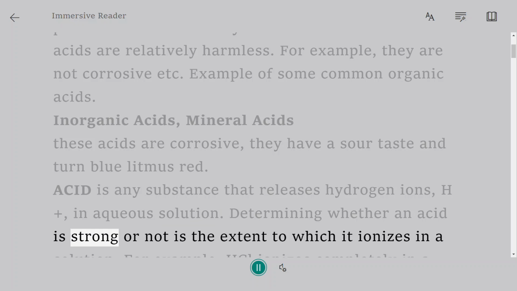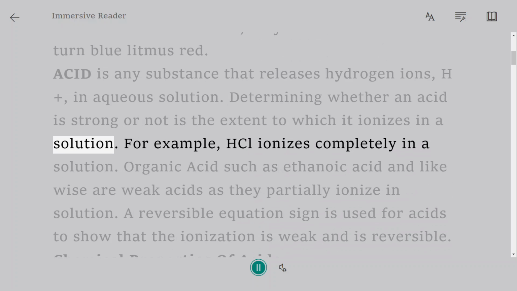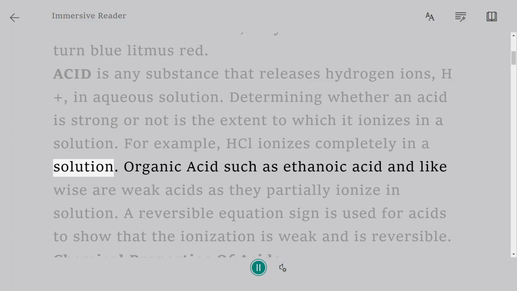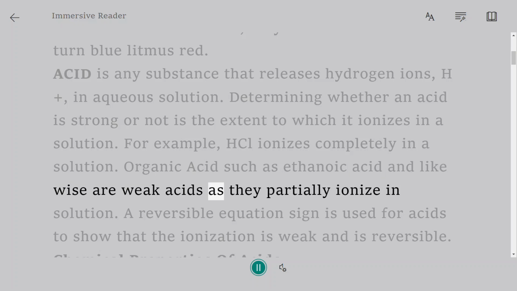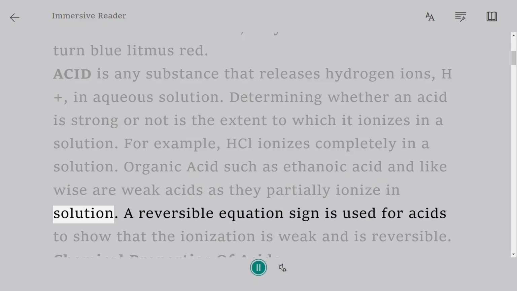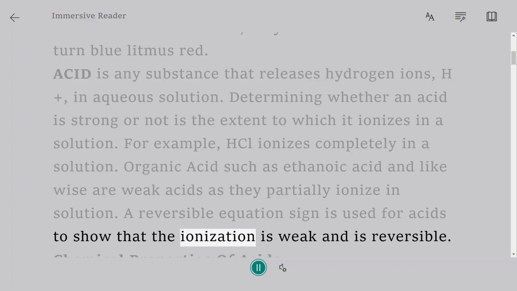Determining whether an acid is strong or not depends on the extent to which it ionizes in a solution. For example, HCl ionizes completely in a solution. Organic acids such as ethanoic acid are weak acids as they partially ionize in solution. A reversible equation sign is used for weak acids to show that the ionization is partial and reversible.